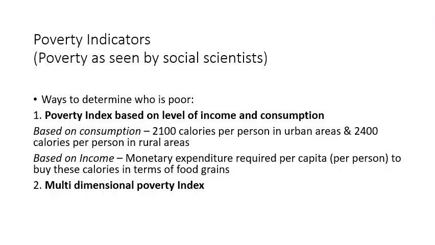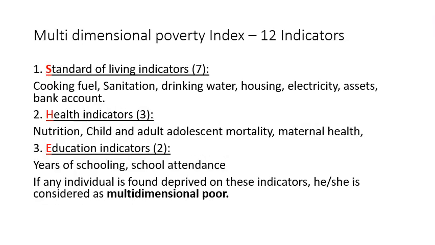Now let's see the multi-dimensional poverty index. Multi-dimensional poverty index, what does it say? Earlier we were talking about either calories or income, where there is only one factor which is determining whether you are poor or not poor. But in the multidimensional poverty index, we have to look at multiple factors. It's not just income or consumption.